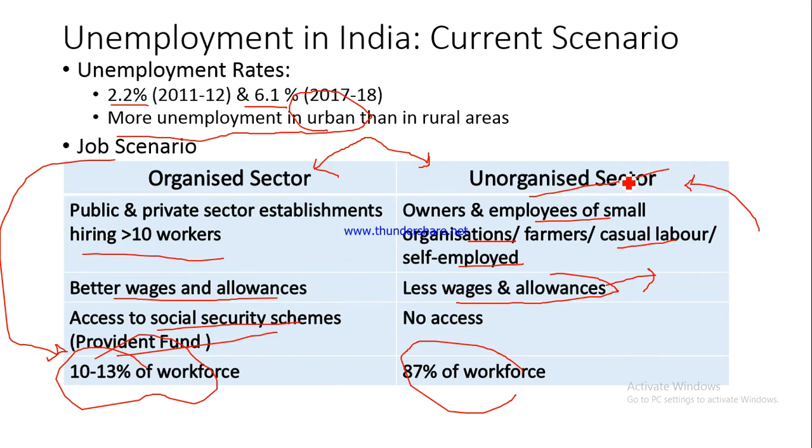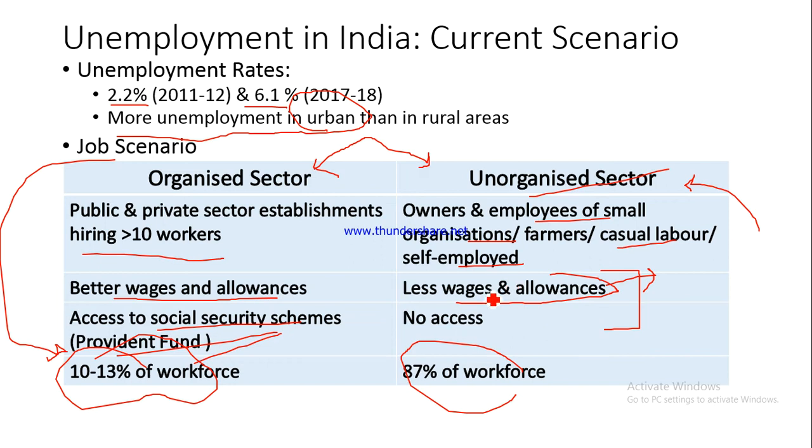So because it is not difficult for you to arrange a replacement for these kinds of workers, you generally don't worry about whether they are motivated or not, whether they are well paid or not, whether they are able to somehow provide for their family or not. And you do not try to give them handsome wages, handsome salaries and handsome allowances. Right? Also, generally, people in these sectors do not have access to any social security schemes like the Provident Fund scheme, wherein some amount would be deducted from their salary and the matching amount would be taken from the employer, and then a Provident Fund would be created for them so that they can access it in times of need in future. So no such facilities are available to them.